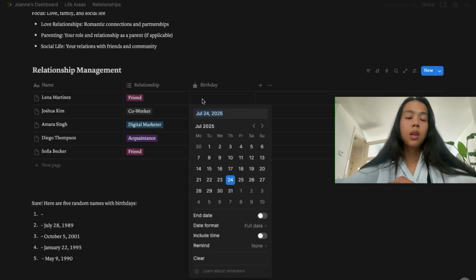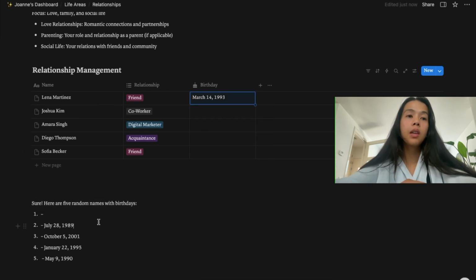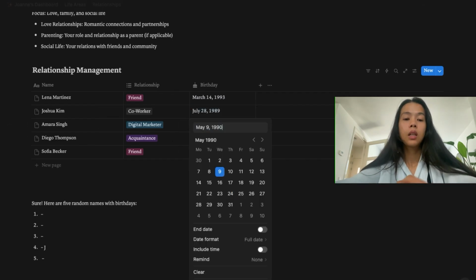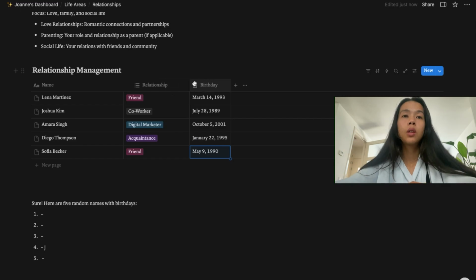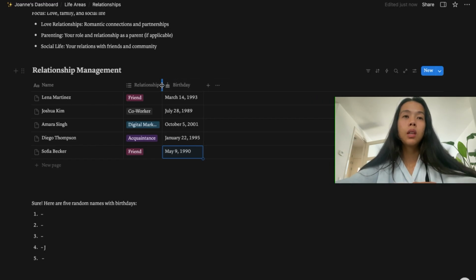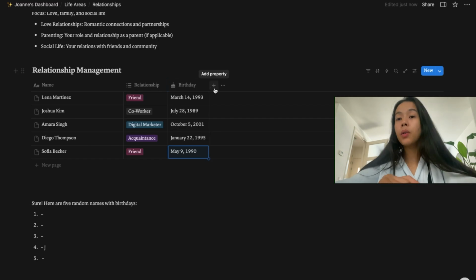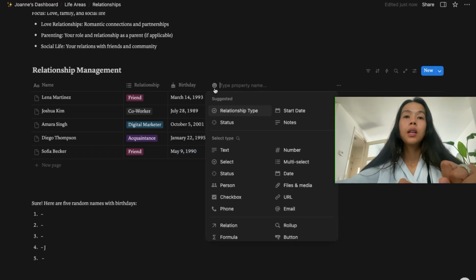I'm just going to copy and paste it. Okay, and then Joshua has this date. Copy paste. All right, so we have the birthdays there. I'm going to make it smaller so that it doesn't look too big, too wide. Okay, and then we're going to add a new property, and this one is going to be age.